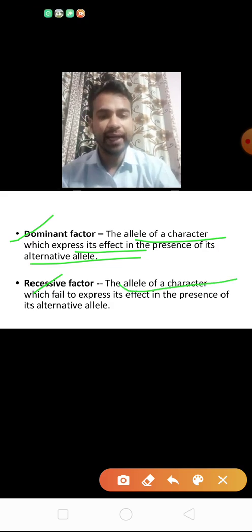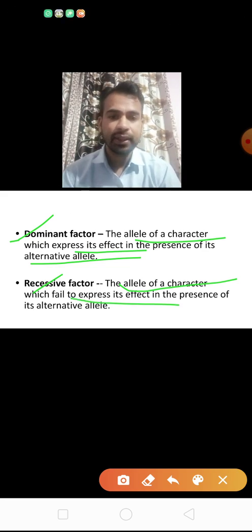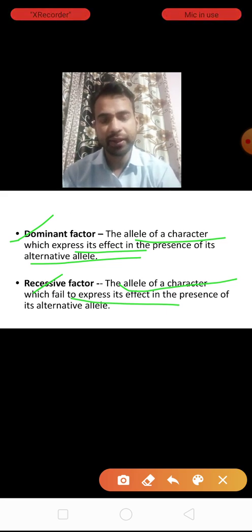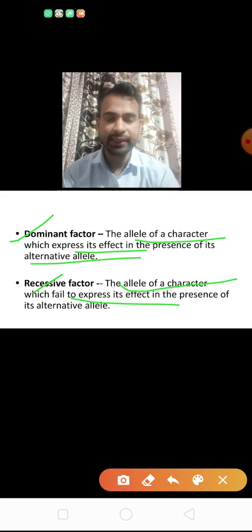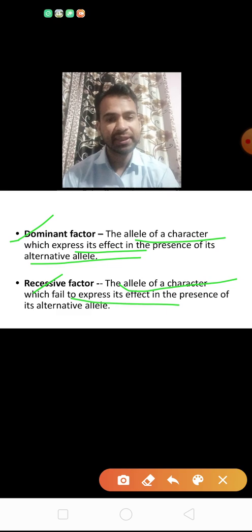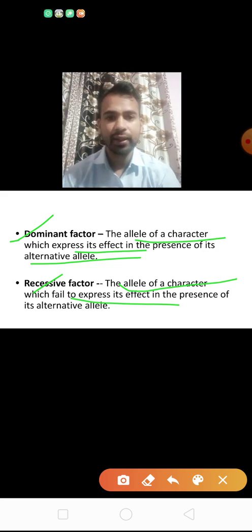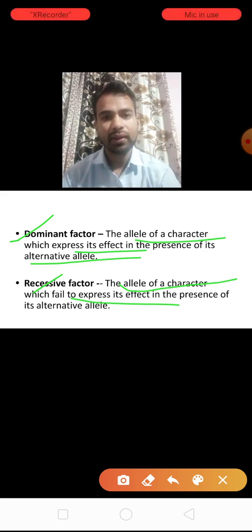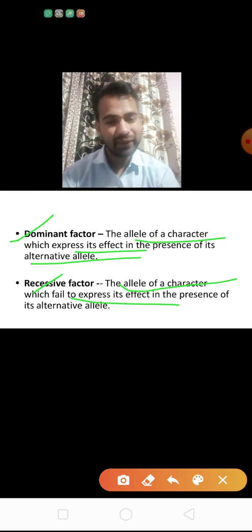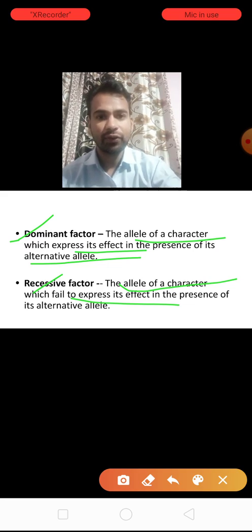The allele of a character which fails to express its effect in the presence of its alternative allele, that is dominant. So in the end we can say that the dominant factor shows its effect in the presence of recessive, but the recessive factor does not show its effect in the presence of dominant. We will see some examples when we start the first topic.